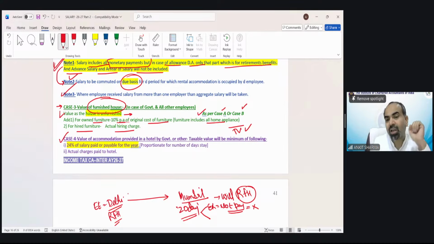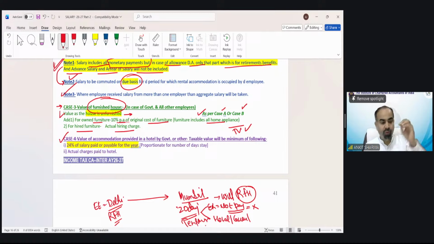But in some circumstances, the employer can provide a temporary rent-free house. Like the employer can say, okay, you can stay in a hotel or any guest house or any lodge, etc., and we will pay. So you find a hotel, lodge, homestay, whatever it is, for that temporary 20 days, and we will pay. That is not technically a rent-free house, it is a temporary rent-free house. So in that case, we have to tax that also. And case number 4 is actually talking about this.